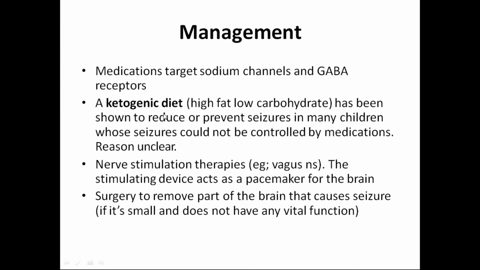Keto diet, ketogenic diet. Nowadays it has become famous for weight loss also, no? But we use the ketogenic diet to reduce or prevent seizures in many children who have refractory seizures. We don't know how it gets controlled also. Reason is unclear. Then nerve stimulation therapies, deep brain stimulation, vagus nerve stimulation. The stimulation device acts as a pacemaker for the brain. Okay, so it will reduce the seizure tendency.